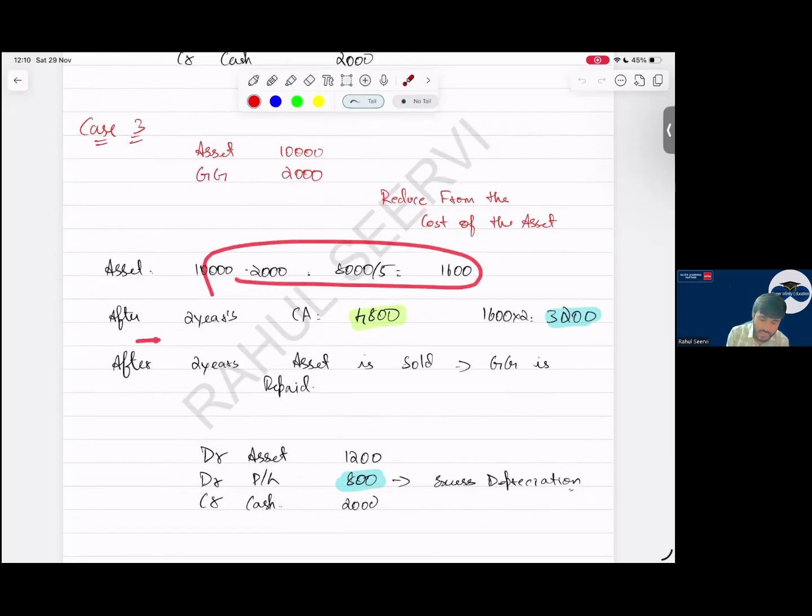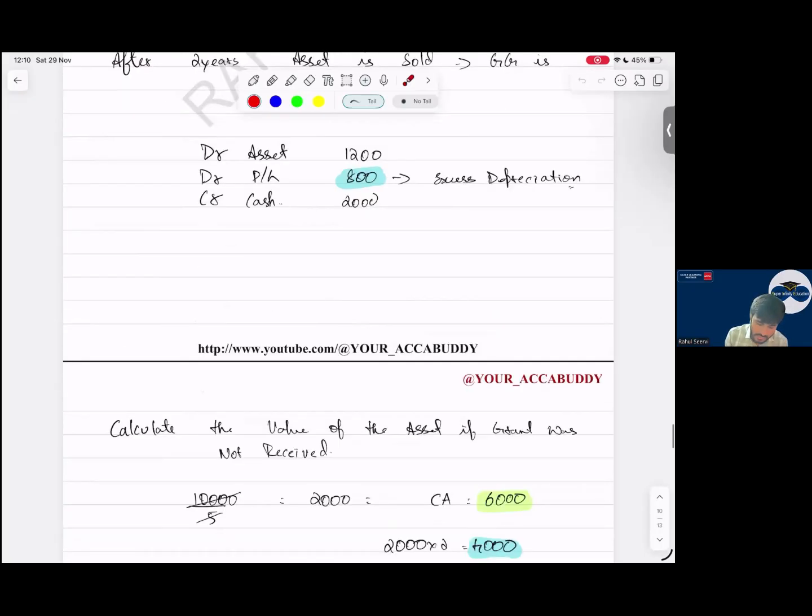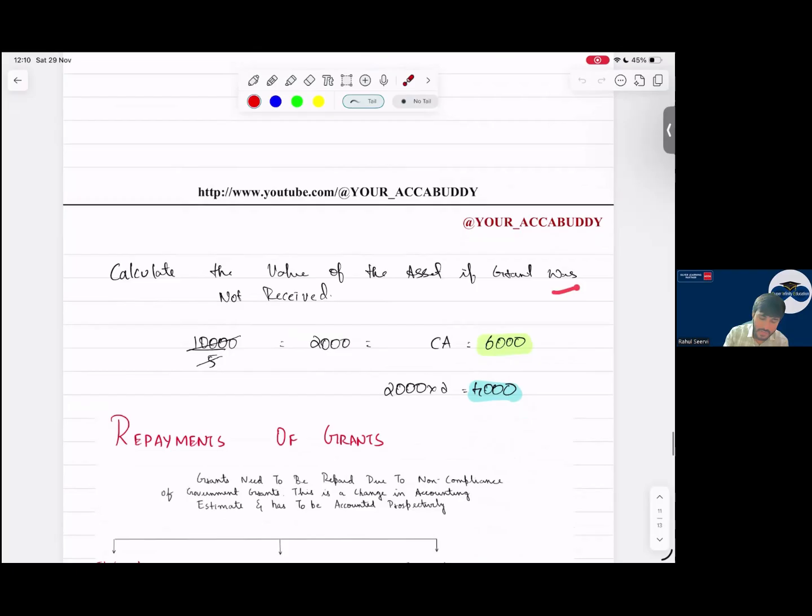After 2 years, the government is saying pay back the amount. In that case, cash is going out. Then I have to recalculate the value of the asset, as if the grant was not received. If the grant was not received, what will be my value of the asset?